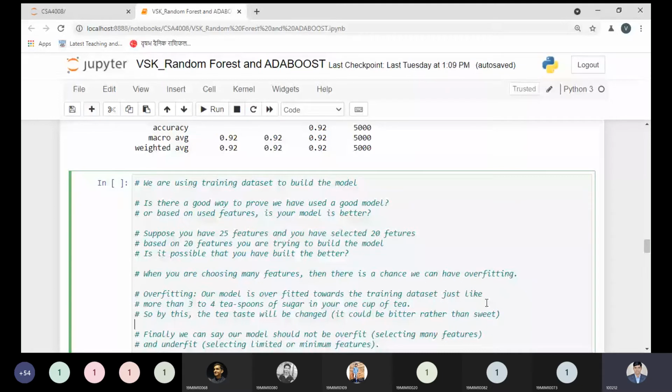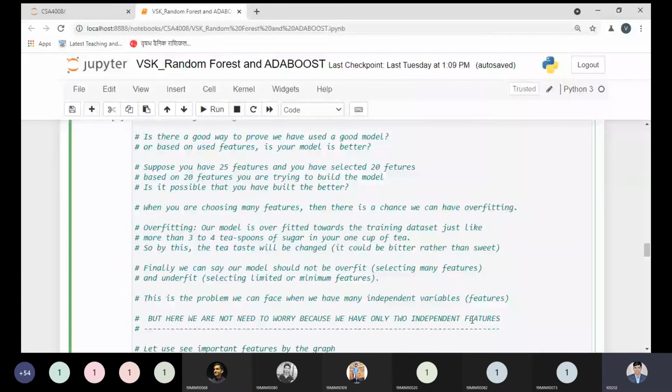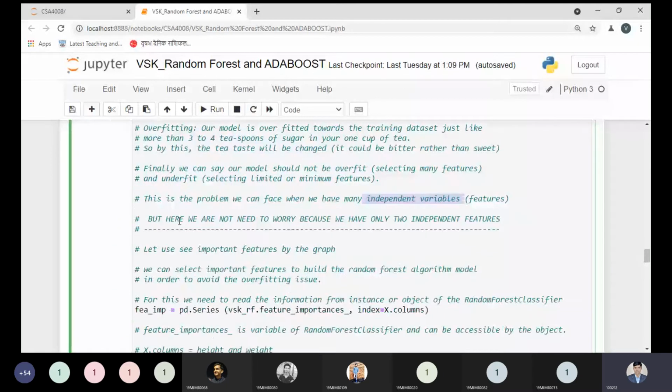So the point over here is that this is a problem we can face when we have many independent feature variables. Here we do not need to worry because we have only two independent features. But when we have many features, how to choose the selected features is the exercise we have over here.